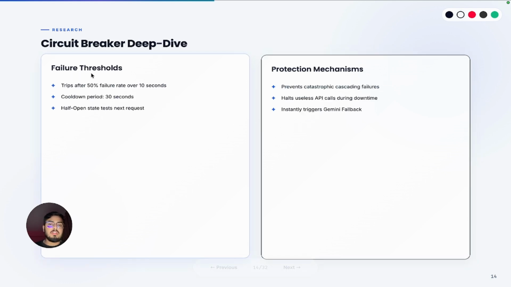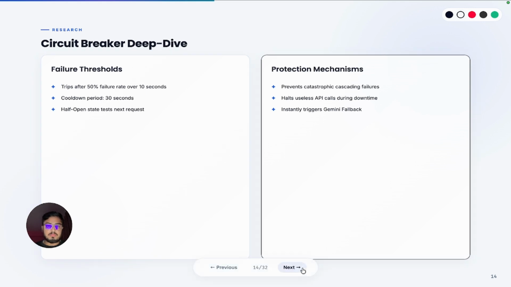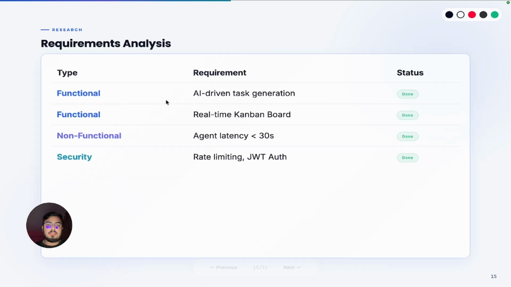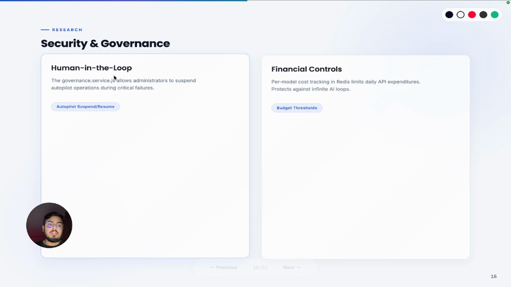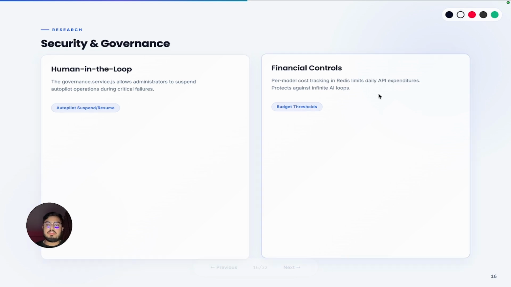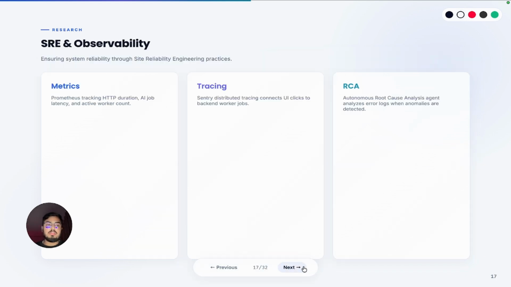Circuit breaker, failure threshold, protection mechanism. Requirement analysis, the functional and non-functional requirements. These are the requirements. AI task driven, done, real-time, functional. Non-functional: AI latency 30 seconds, done. Security: rate limiting and JWT checks, done. Security and governance: human in the loop. The approval is done by the human. Financial accounting and API expenditures are calculated by AI governance on a per-model basis. SRE and observability ensure system reliability through site reliability engineering practices, metrics, testing, RCA.